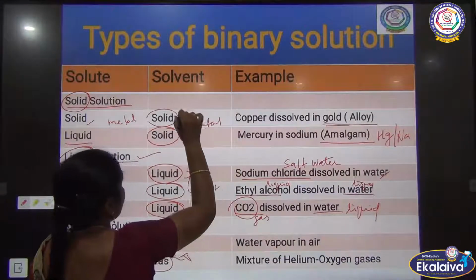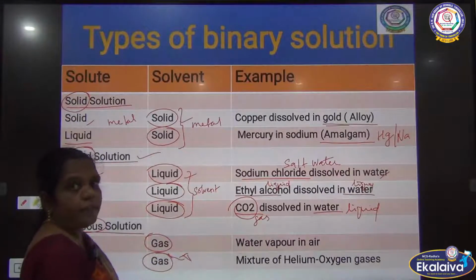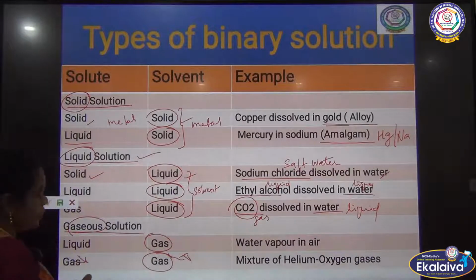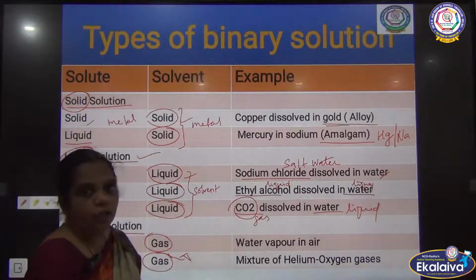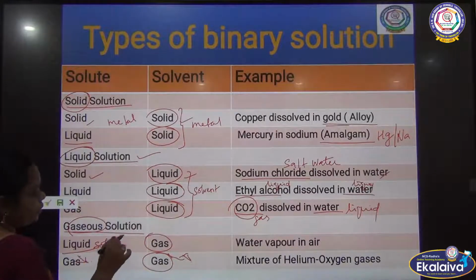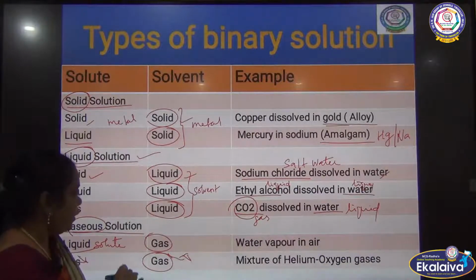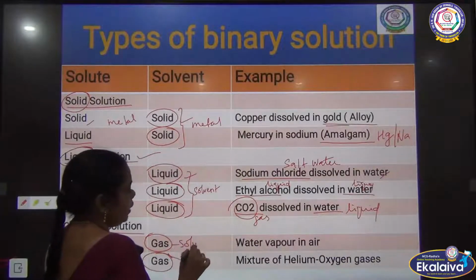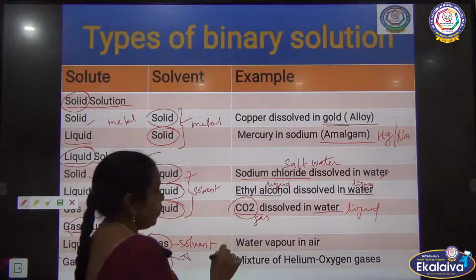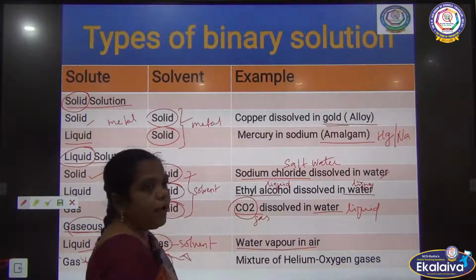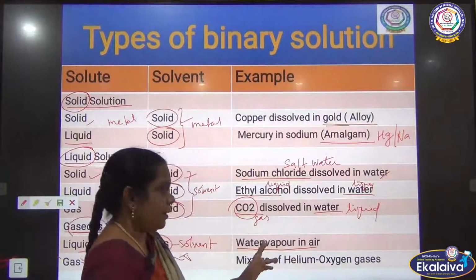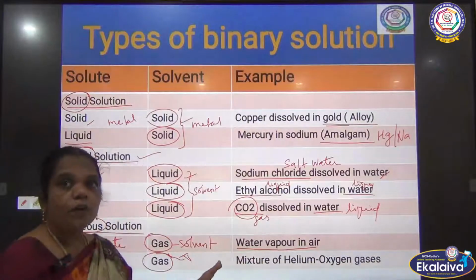In the liquid solution, all the liquids act as a solvent, and in solid solution, the solids act as a solvent. And next one, the gaseous solution, where the gas acts as the solvent. First, liquid and gas. Here the liquid is the solute. Solute means the smaller quantity, and the solvent is the larger one, so here we take the larger gas. So the water vapor in the air, the humidity, can be considered as one of the solutions.